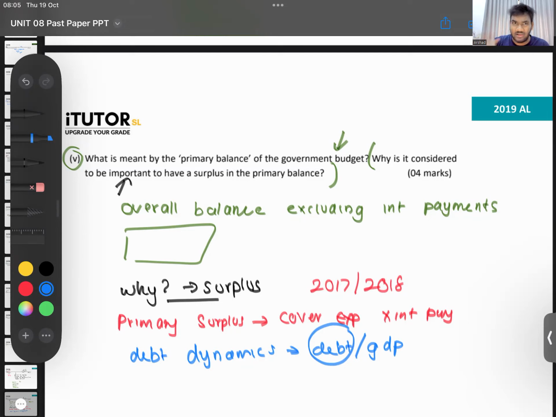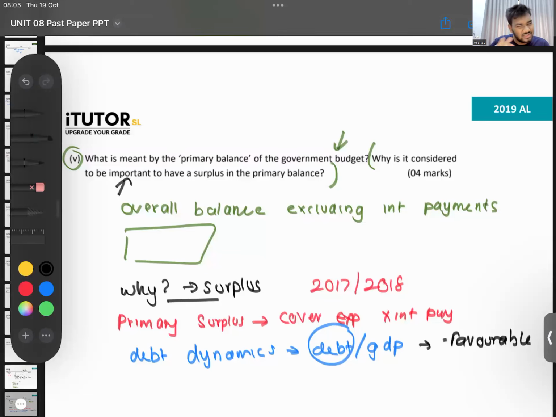So what can happen? I'm not saying that this will definitely reduce it, but this can be favorable for your debt dynamics. It can help with reducing your debt to GDP ratio. Not that it will definitely reduce your debt to GDP, but it will help in reducing it.